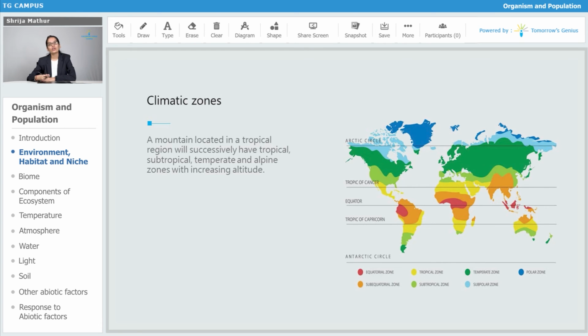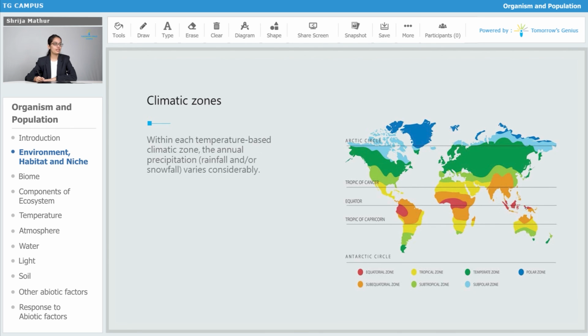So as we go to higher altitude, we can see differences in temperatures, and we can find the temperatures of the tropical, subtropical and temperate regions while going up a mountain in a tropical region. Similarly, in the temperate zone, the high altitudes have alpine climatic conditions. So alpine conditions can be found when we go to higher altitudes in temperate regions.